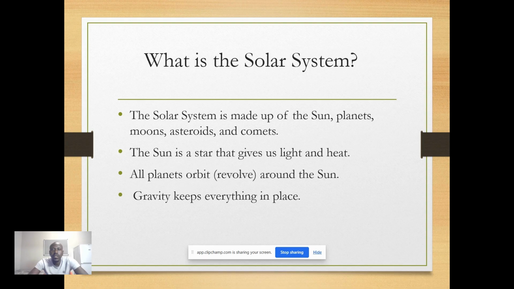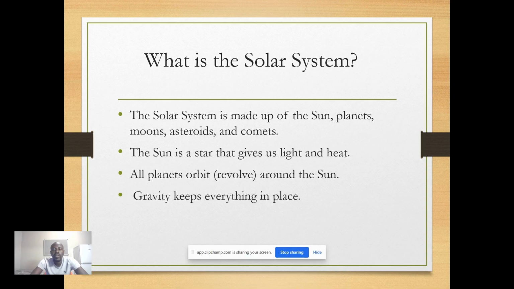A solar system is made up of the Sun, the planets, moons, asteroids, and comets. The Sun is a star that gives light and heat. All the planets orbit, or revolve, around the Sun. Gravity keeps everything in place.